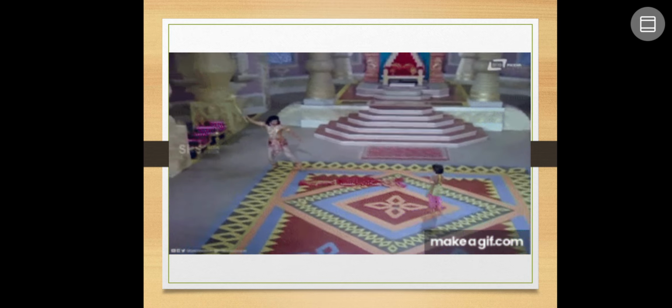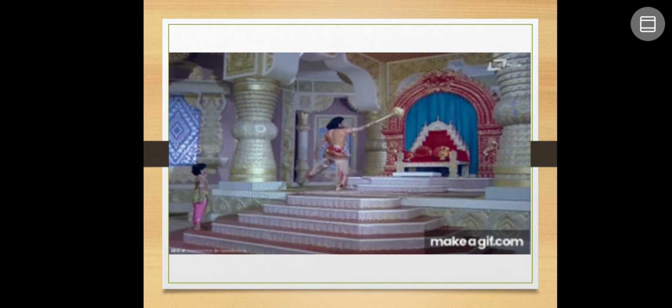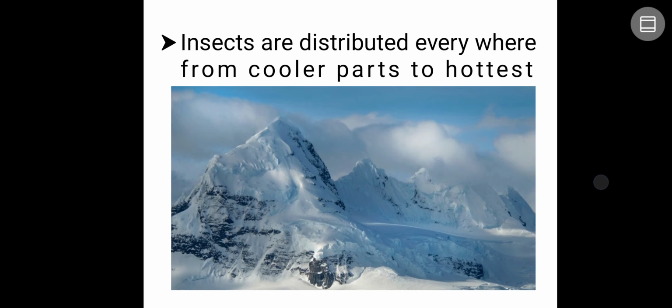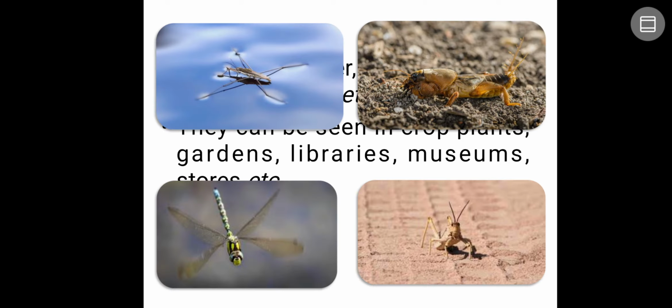This is a small mythological story where Prahalada is asked by his father Hiranyakashipu, where is your Sri Hari? He says that he is there everywhere. In the same way, insects are present everywhere around the earth, from cooler parts to the hottest tropics. If you see the pictures, they are distributed everywhere. They live in water, in air, in deserts, on high mountains, and in croplands where they act as pests, even in gardens, libraries where they feed on books, museums, stores, anywhere you can see insects.